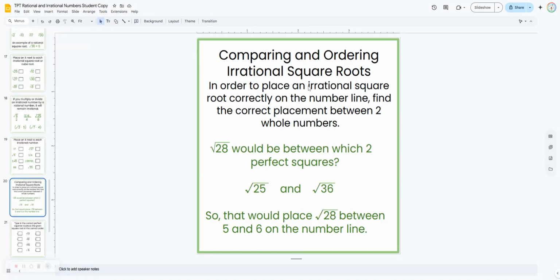Now comparing and ordering irrational square roots. So where would an irrational square root go on the number line? So this shows students how to do that. So for example, we have the square root of 28. It's kind of hard to place on the number line just by looking at it, but we know it's between these two perfect squares, square root of 25 and the square root of 36. So we know it's between 5 and 6 on the number line.